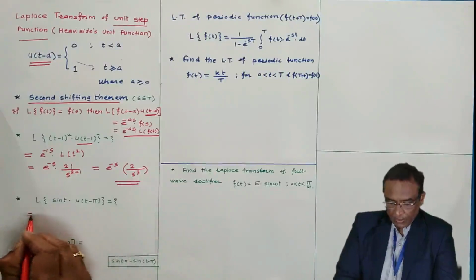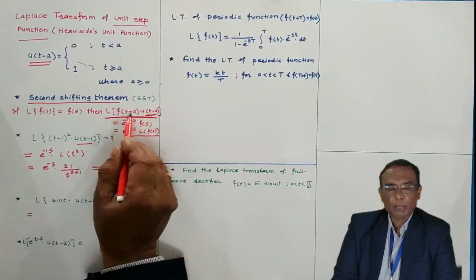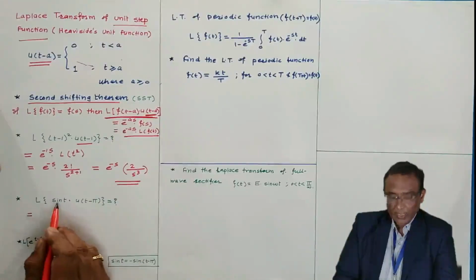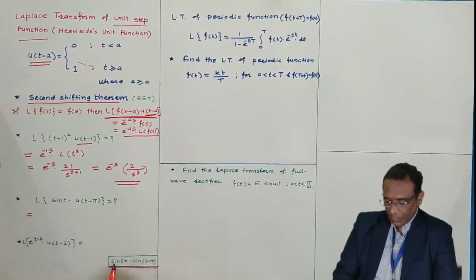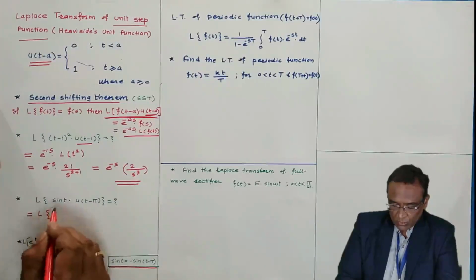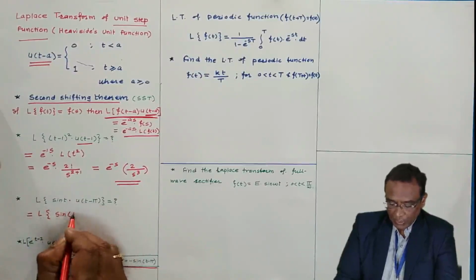Here again the same thing. We want the function like this: f(t minus a) and u(t minus a). Sin t you can write in this way: sin of t is minus of sin(t minus pi), because I want this function also in terms of t minus pi.